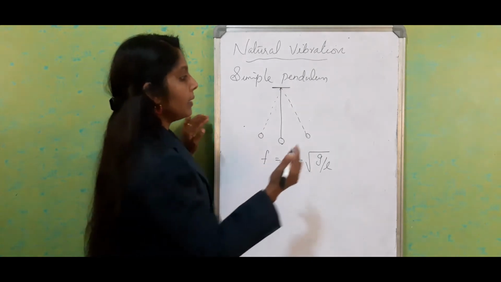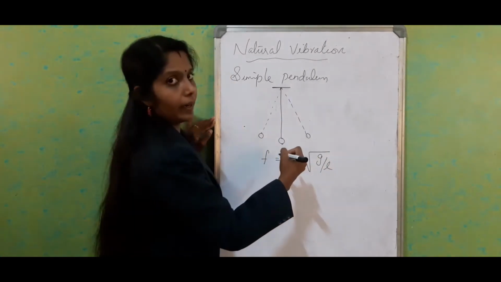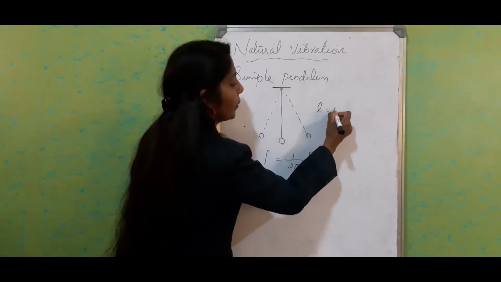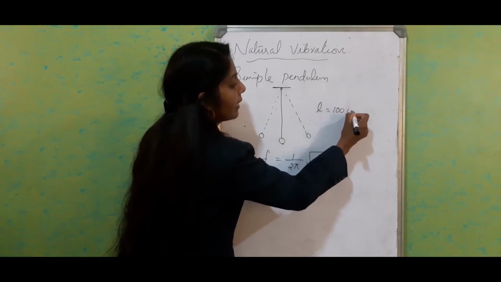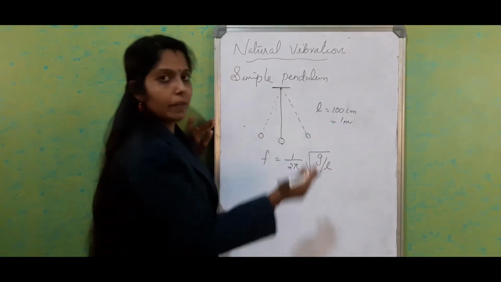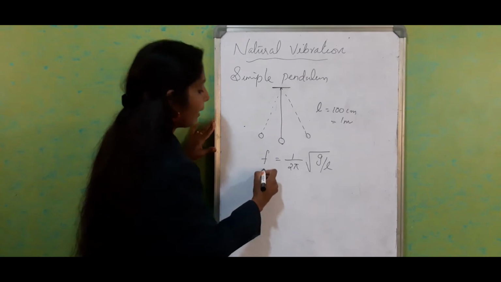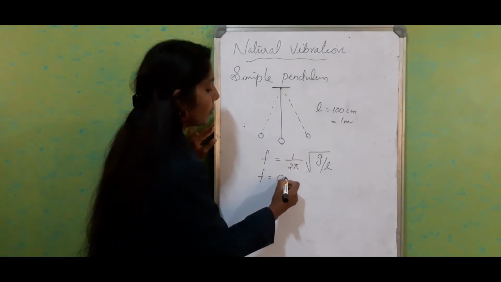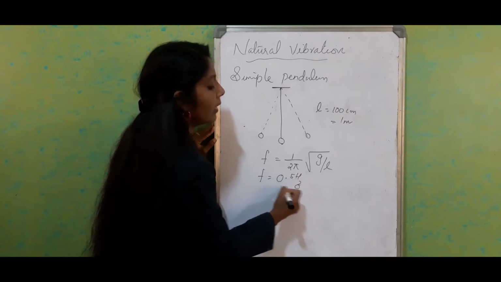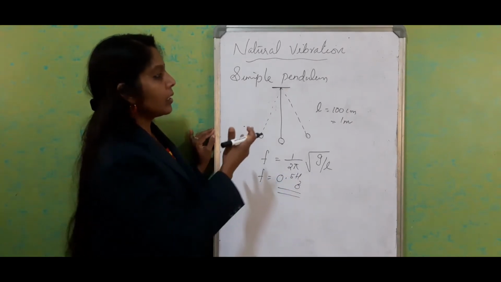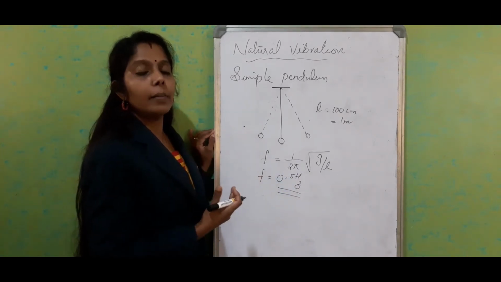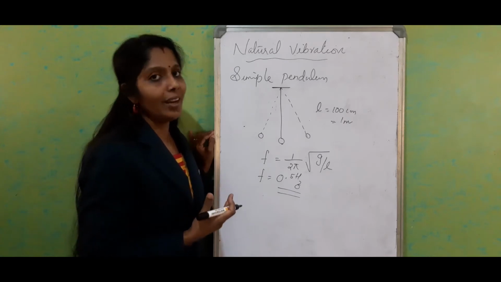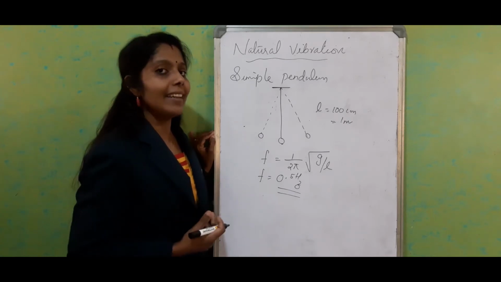For example, consider a simple pendulum with a length equal to 100 centimeters, or 1 meter. When we apply this in the equation, we get that it always vibrates with a natural frequency of 0.5 Hertz. So this is the simple pendulum. The movement of a simple pendulum is an example of natural vibration. Let us see the next one.